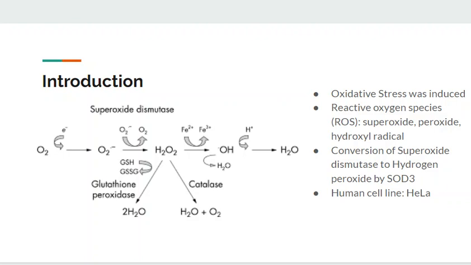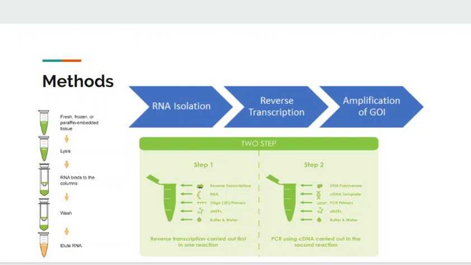It is well known that the expression of a gene often determines many cellular activities. And to enable or disable such activities in sensitive environments, gene expression must be tightly regulated. By doing so, homeostasis will be maintained and the body will remain responsive to many diseases such as cancer. As we see in the blue arrows, we first isolated the RNA, then RT-qPCR was performed. All 12 of our genes of interest were treated with 300 micromoles of hydrogen peroxide for 24 hours. Further analyses were done by Panther and BioBox.